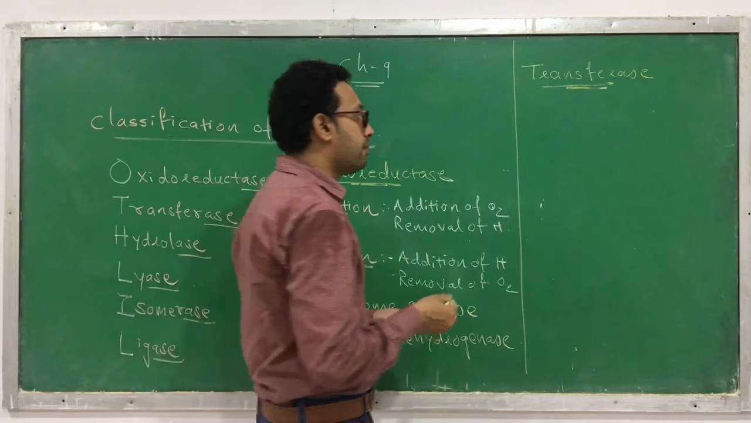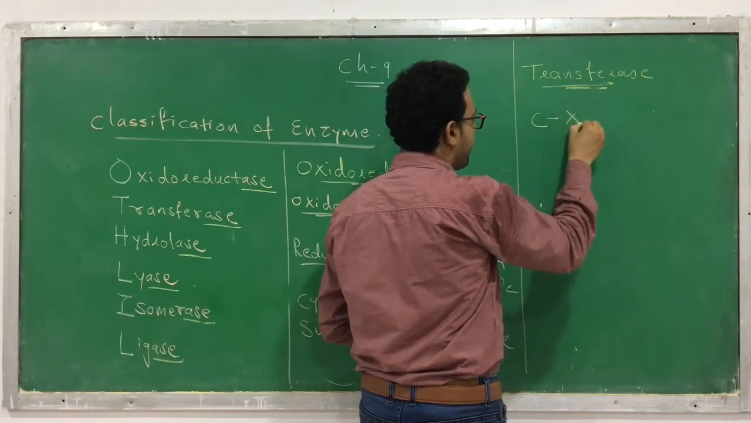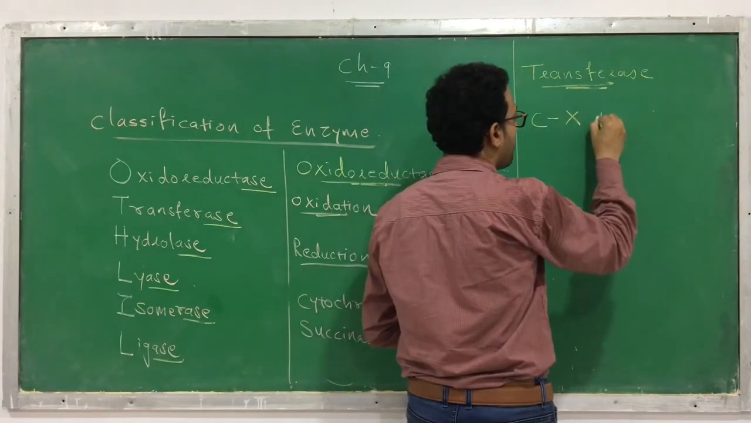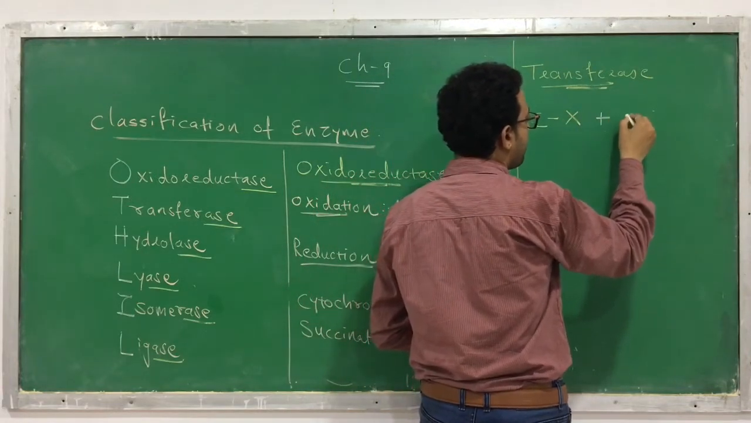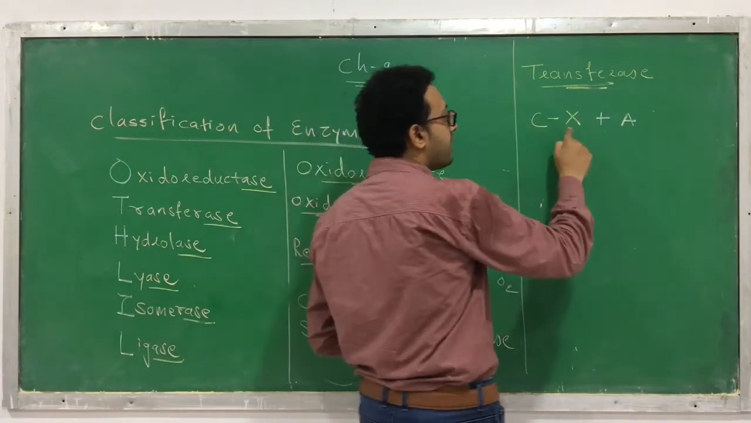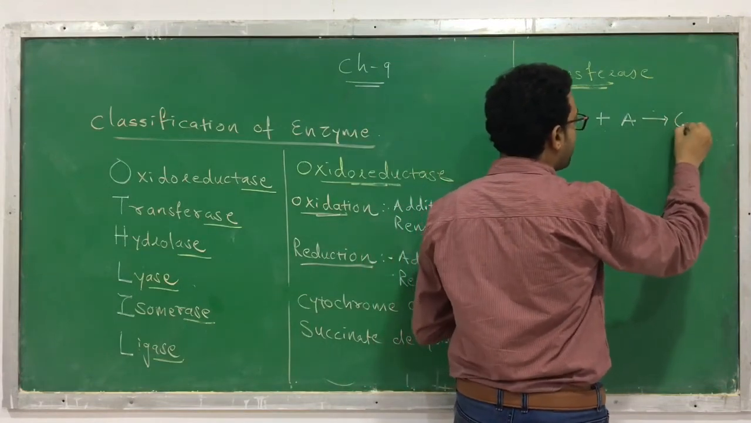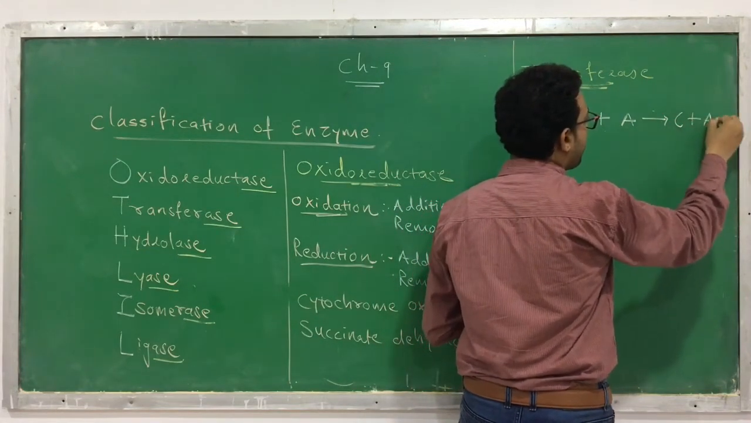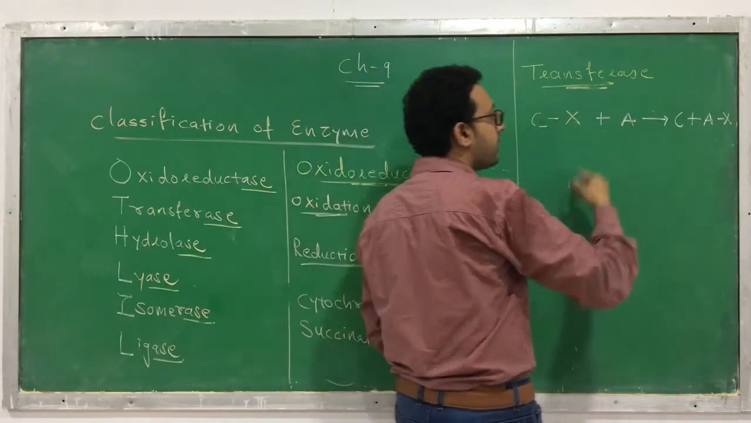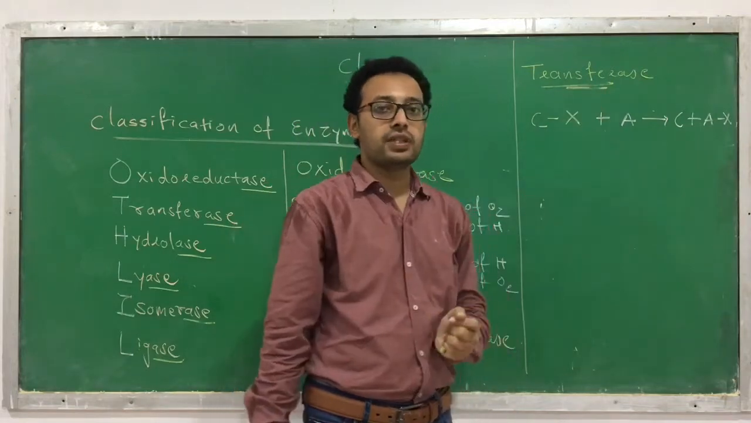Like for an example, suppose this is CX. Okay, clear? And now this is one more moiety, you can say A. This is just for an example. Okay, so here the X is with C, but with the help of a transferase enzyme, this is transferred to A. Clear? So here the X is transferred from C to A. So they do such kinds of reactions. This is called transferase.